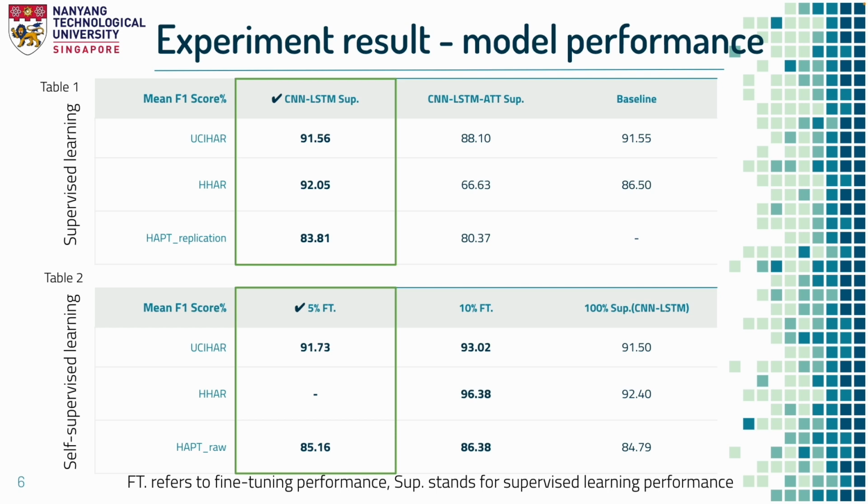In Table 2, with 5% labeled data fine-tuning, the SSL model achieved higher F1 scores than the supervised learning, which is training with 100% labeled data. These results demonstrated that in real-world data shortage scenarios, SSL is able to learn the data representation from the data itself instead of the labels.